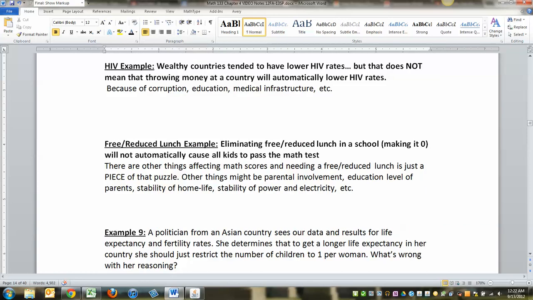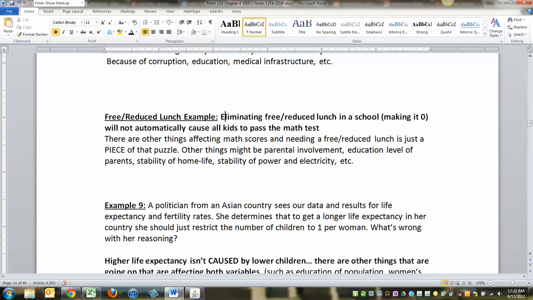Free reduced lunch. Again, kids that are poor tend to do worse, but the solution to that would not be, well, then let's just get rid of all free reduced lunch and then we won't have a problem. It's like, no, that poverty that you're seeing has other things that are going on with it. And all of those are affecting what's happening, right? So it's not just that these kids are poor and hungry. It's that when you're poor and hungry as a child, it means that there are a lot of other things that are going on in your life.